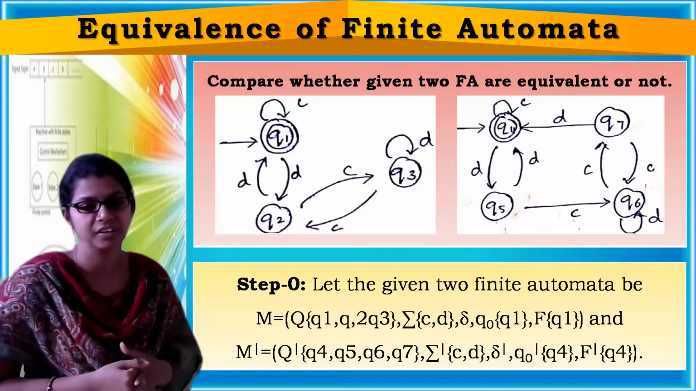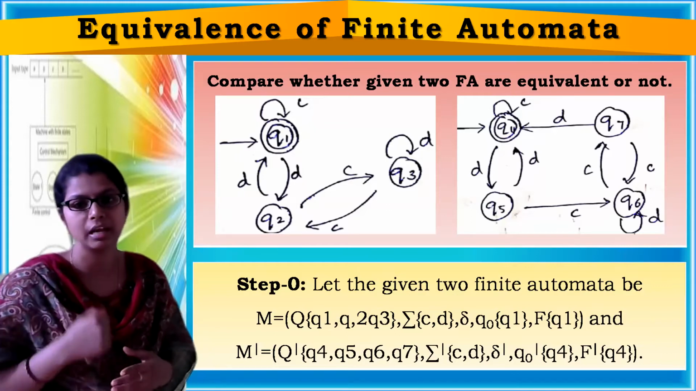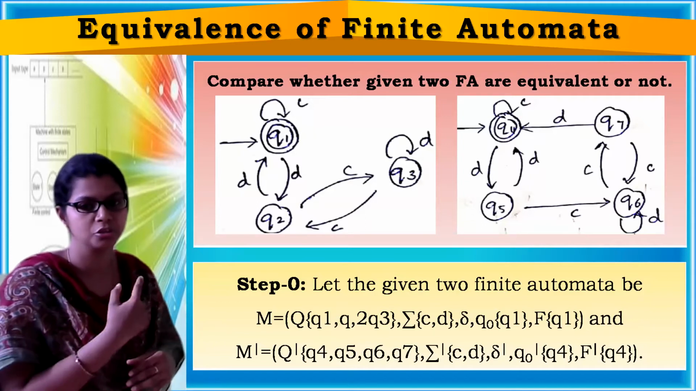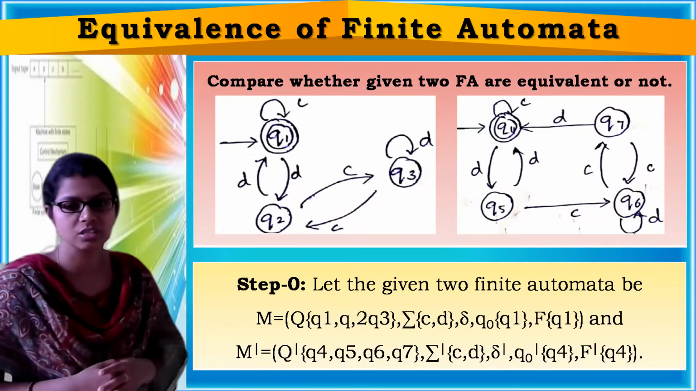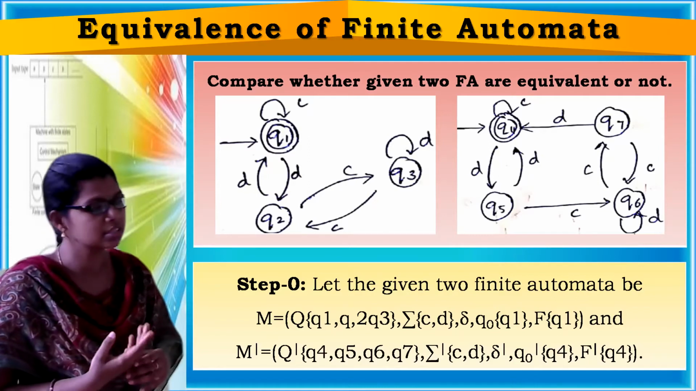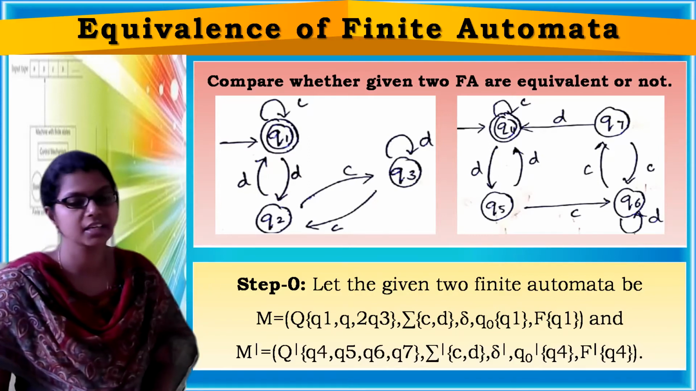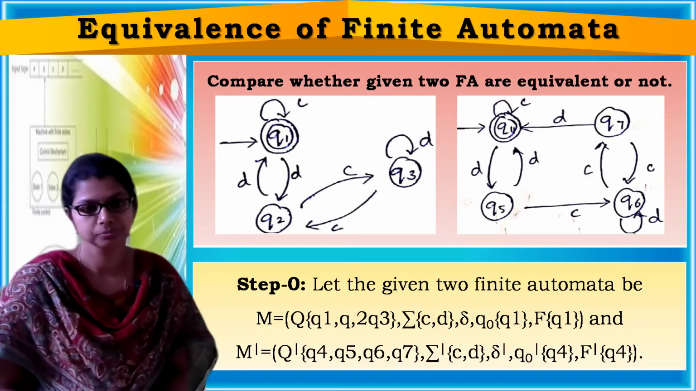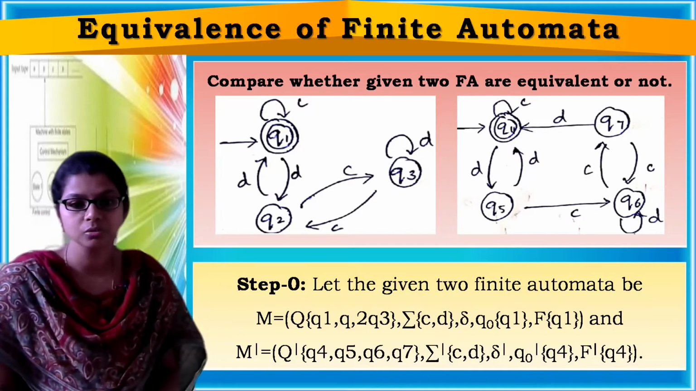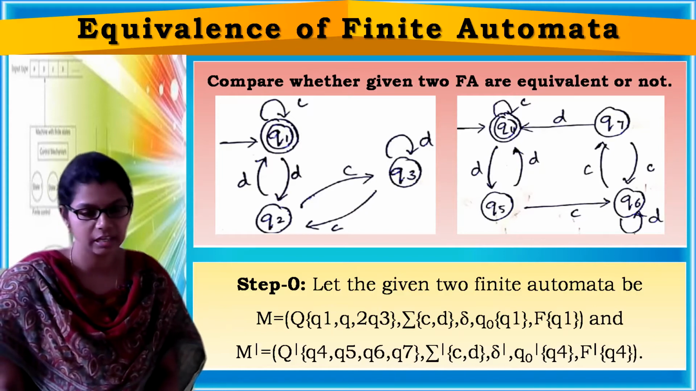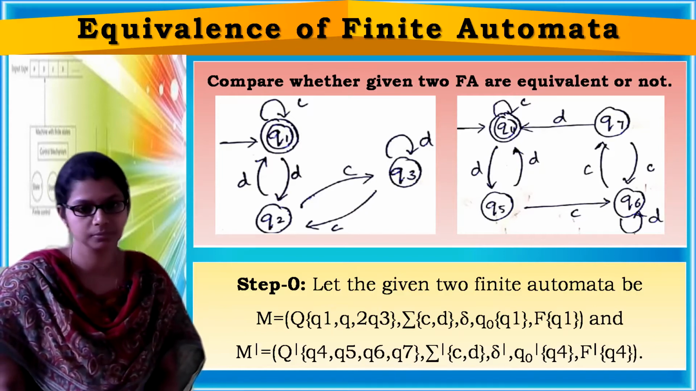Next, coming to the second finite automata, it is represented by M dash. Now, capital Q dash means how many states are there? Four states: Q4, Q5, Q6, Q7. Then what is the alphabet? C, D. Same. Initial state Q4, final state is also Q4. Now, what is the next step? You have to start constructing the transition table pairwise.